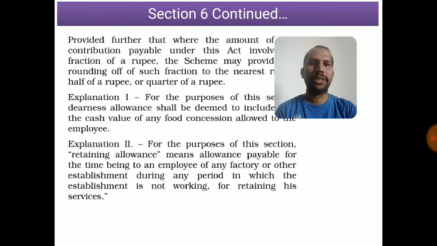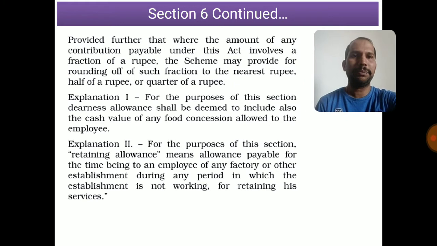There are two major observations you have to see. That is explanation 1. For the purpose of this section, dearness allowance shall be deemed to include also the cash value of any food concession allowed to the employee. This needs to be considered. And explanation 2 says, for the purpose of this section, retaining allowance means allowance payable for the time being to an employee of any factory or other establishment during any period in which the establishment is not working, for retaining his services.